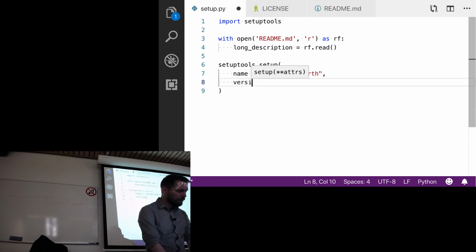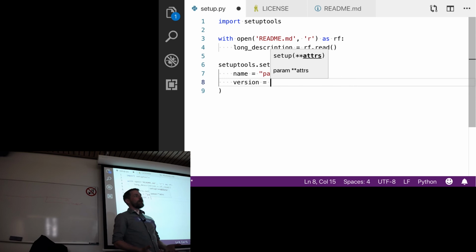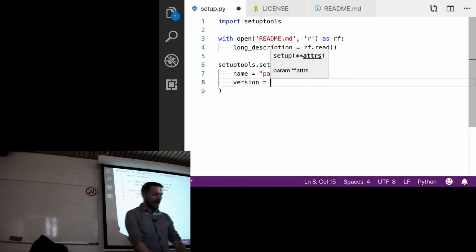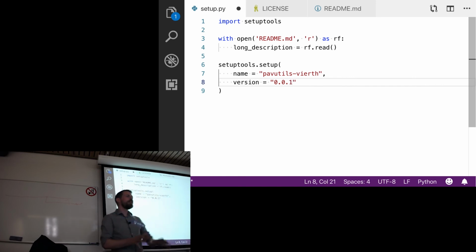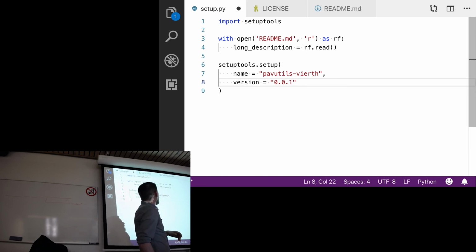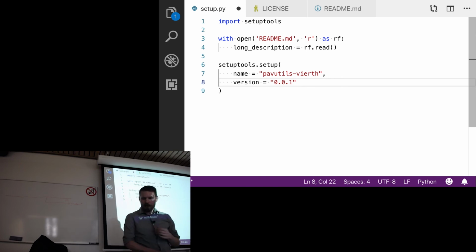The next thing, so I have a comma, and then I'm going to add another variable, and this one is version. Now you don't need all of the things that I'm going to show you, but it's good to have them. So you want to give your code a version number. So you could be ambitious and say that this is version 1, or you could say this is 0.1, or you can do 0.0.1, whatever. Doesn't really matter. Yeah? Does it have to be a string? Yes, it needs to be a string. And I think most Python libraries are set up with this three-number system. So we'll start with 0.0.1.